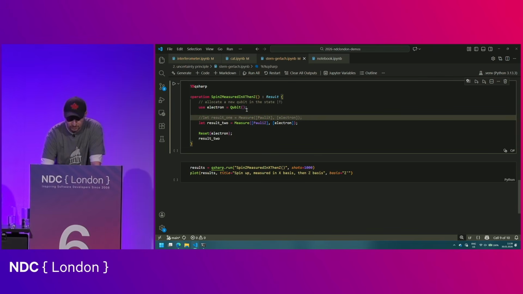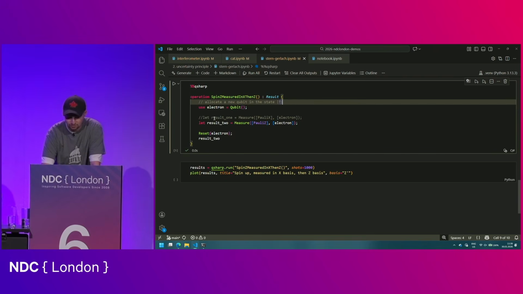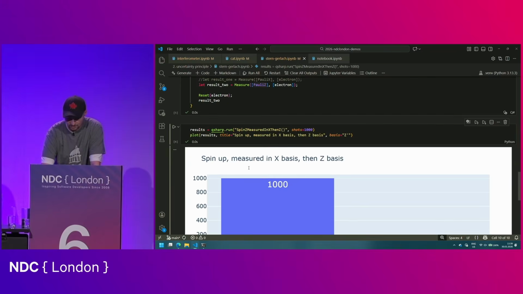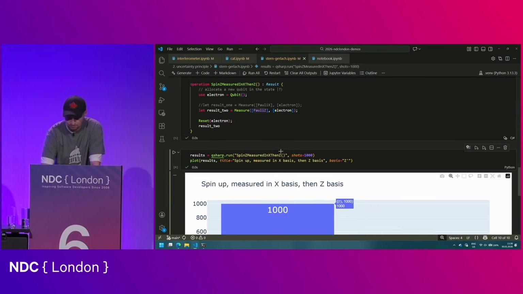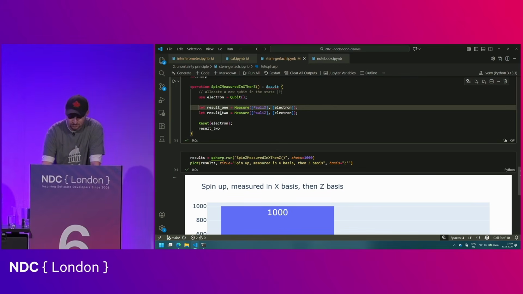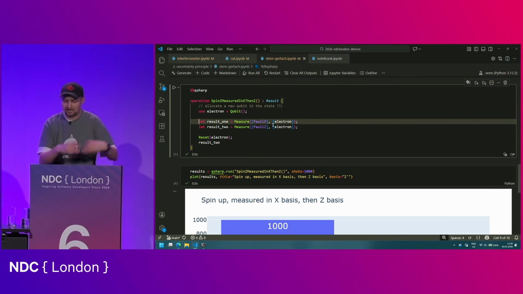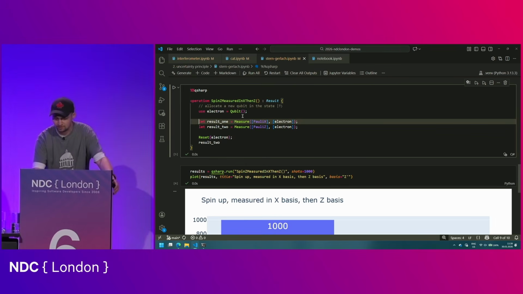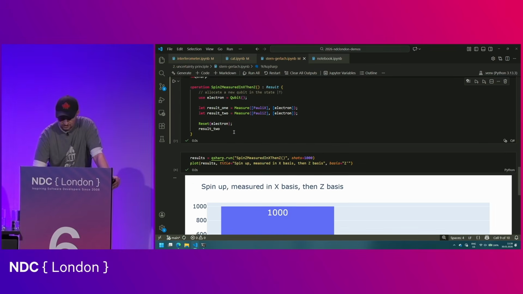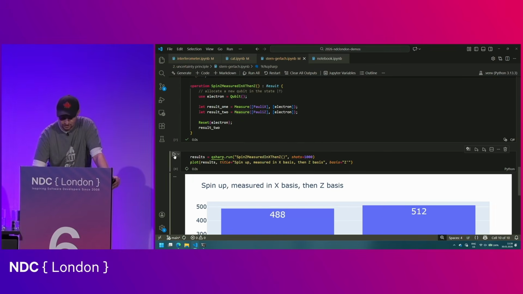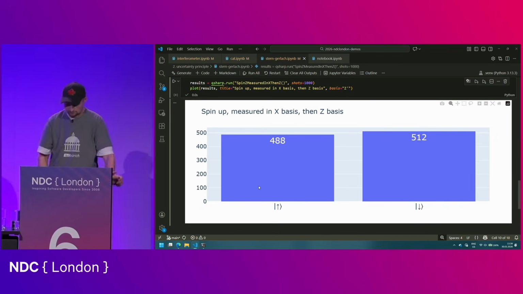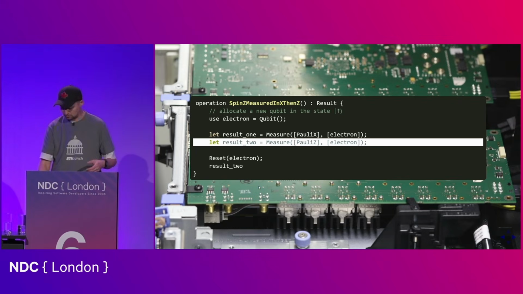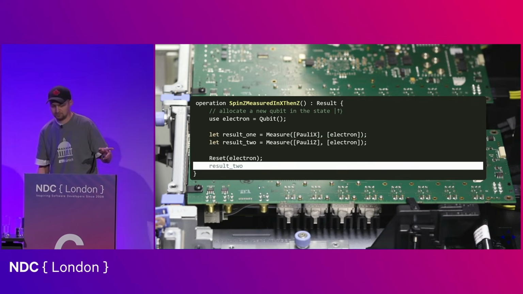I'm going to comment out this, and let's see what happens. So I start with the electron in the state with the z component of the spin being up, and I'm simply measuring in the z observable. And of course, in this case, I get 1,000 ups. But as soon as I add this additional line of code, where I simply ask about the x component of the spin up front, you'll see that this secondary measurement now becomes random. And this is exactly the same thing that we would see in this lab setup that we discussed.